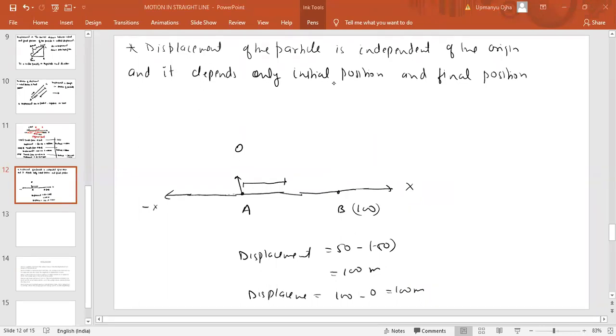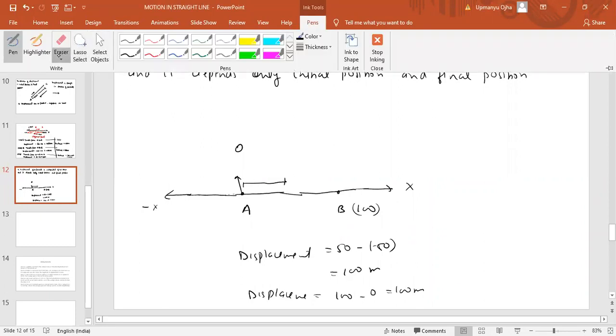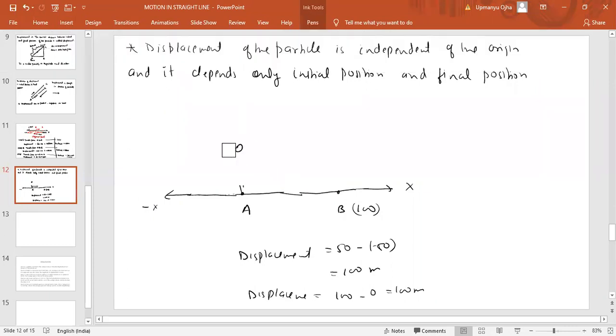Now, see, displacement of the particle, again I will explain to you. Even if you change the origin, the displacement will not change. Another case can be possible, like you change the displacement on the negative side like this. Now you tell me one thing. The distance between A and B is always 100 meters or not? The distance between A and B is always 100 meters.